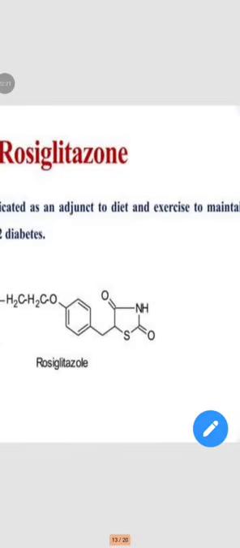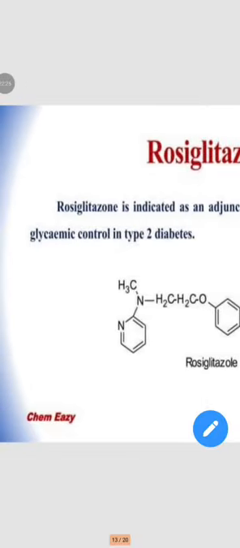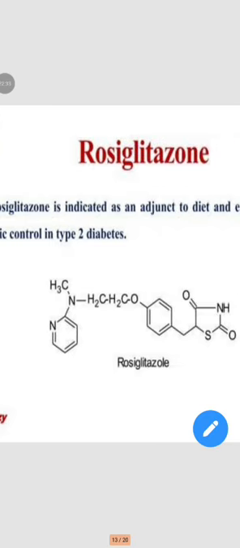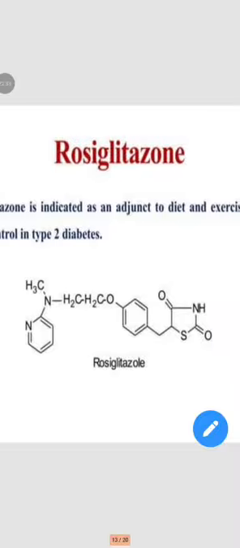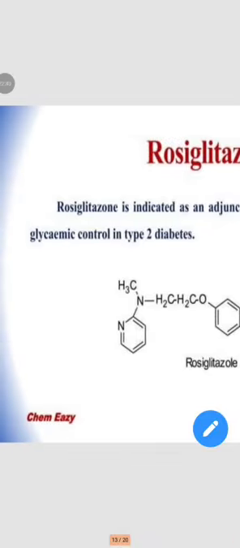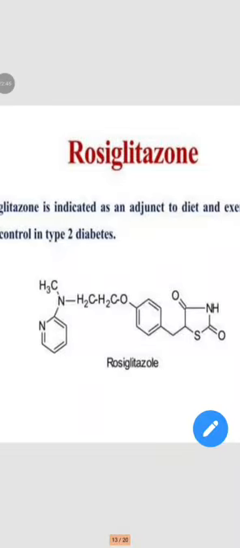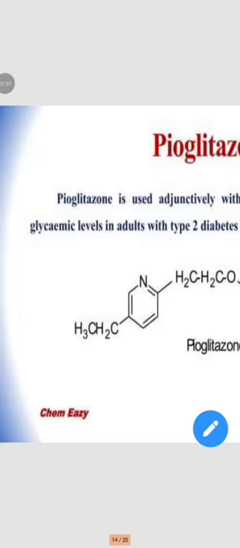Rosiglitazone is indicated as an adjunct to diet and exercise to maintain glycemic control in type 2 diabetes. This is the structure of rosiglitazone.